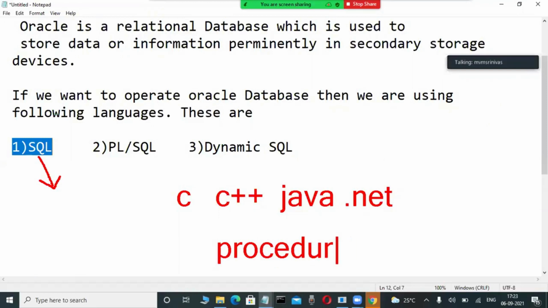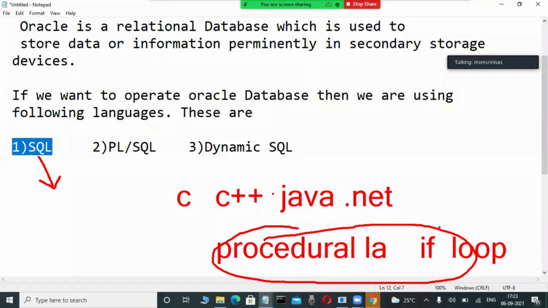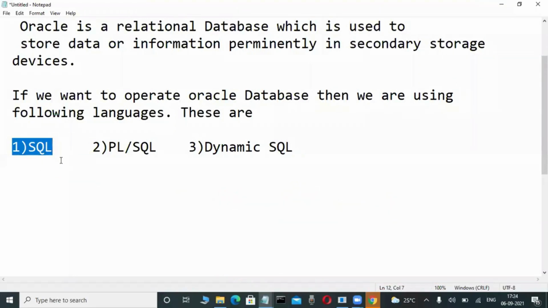That is variable declarations, if conditions, and loops. So many things are there. This is a little bit difficult for a non-technical person. But unfortunately, these types of things are not there in this SQL language. SQL is basically a non-procedural language.